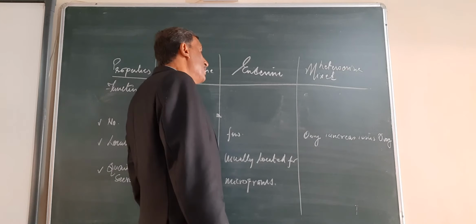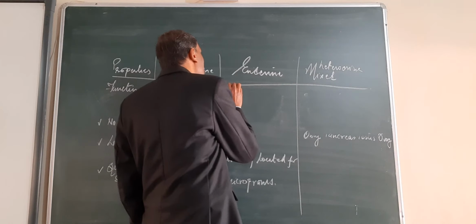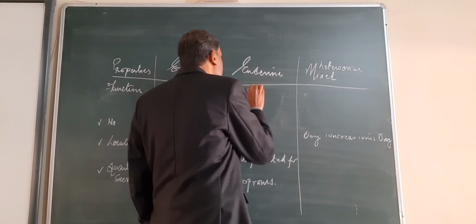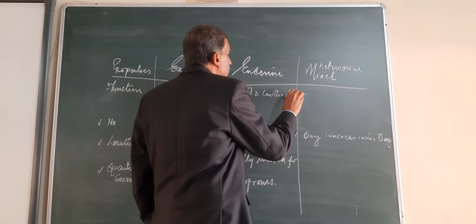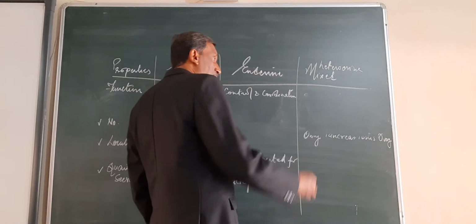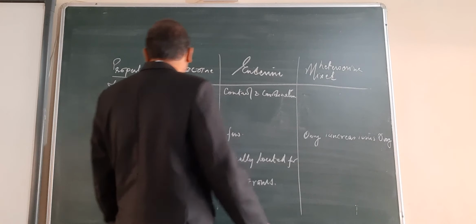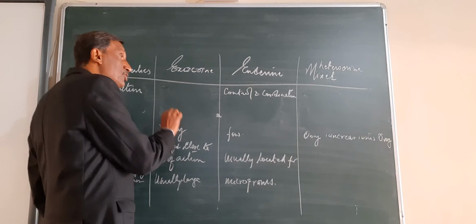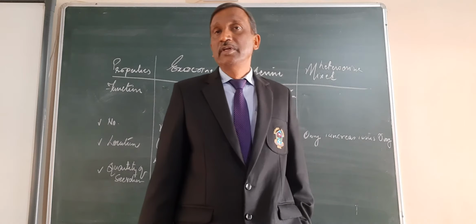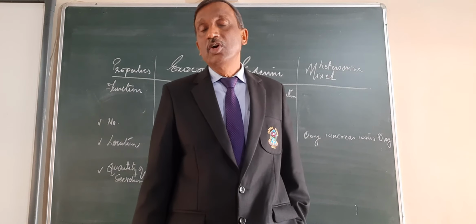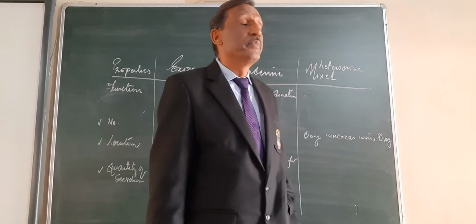The endocrine system is actually meant for control and coordination, and in mixed glands both types of functions will be there. Exocrine control is not based on feedback, whereas hormones are all controlled by the feedback mechanism.